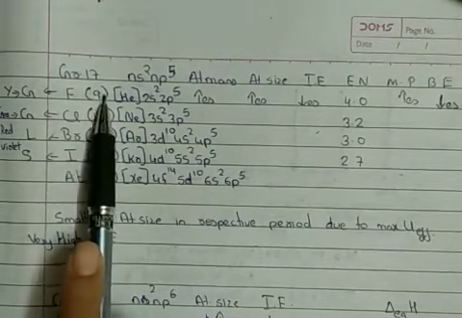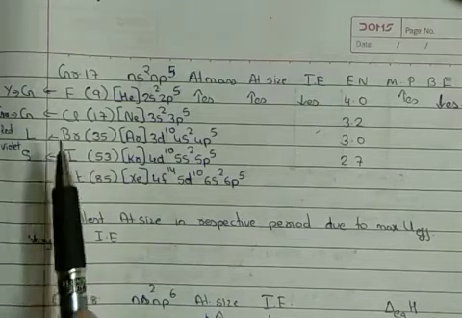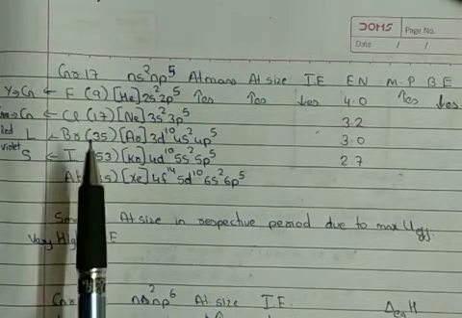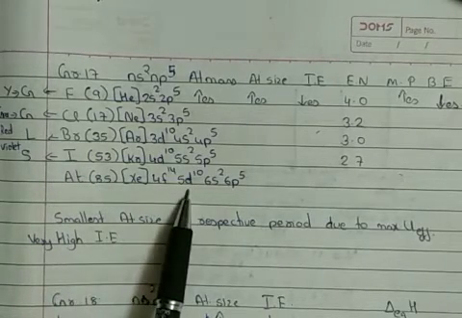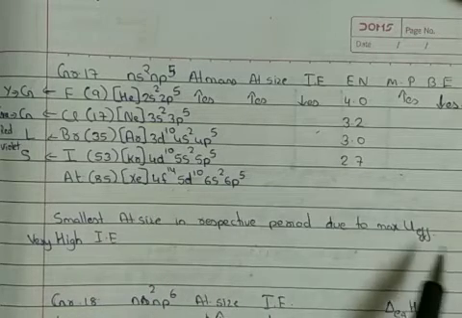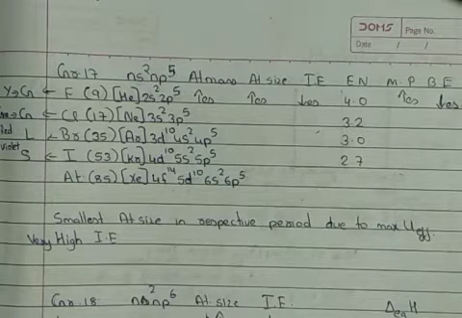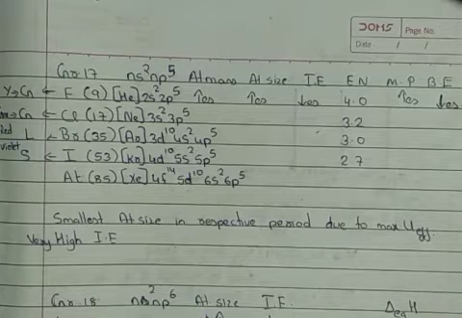Okay students, I keep repeating this again and again because it is very important to remember the elements' atomic numbers. The reason is, if I know the atomic number, I can predict the electronic configuration, and based on this, other physical properties like atomic mass, atomic size, ionization enthalpy and electronegativity are very easy to predict. So please remember the elements of each and every group with their atomic numbers.